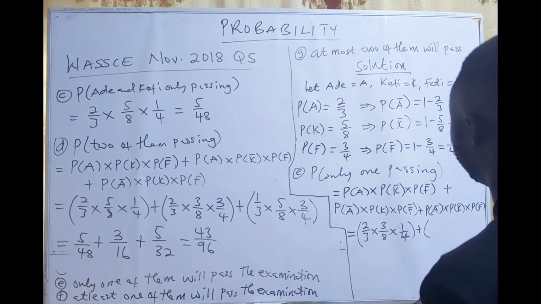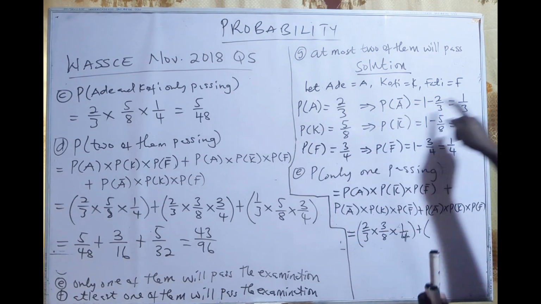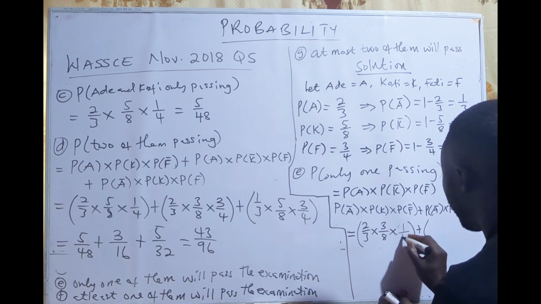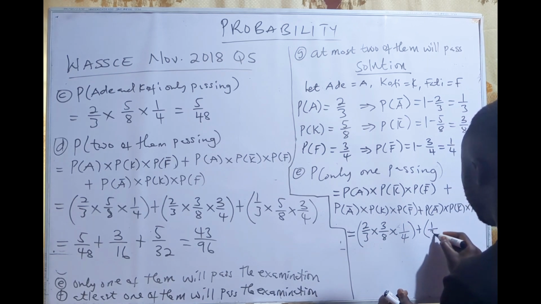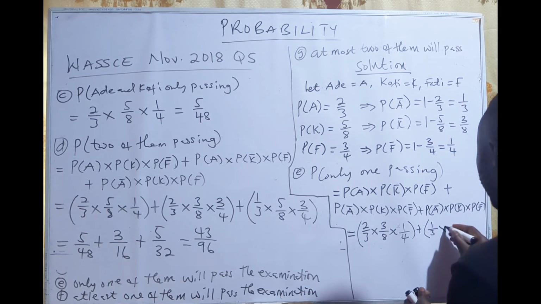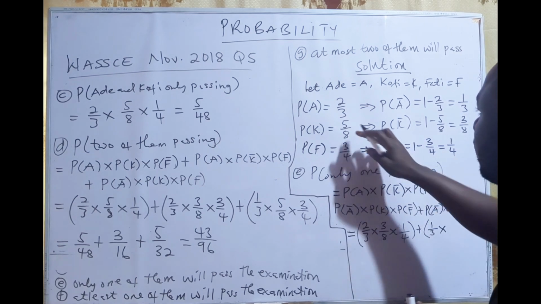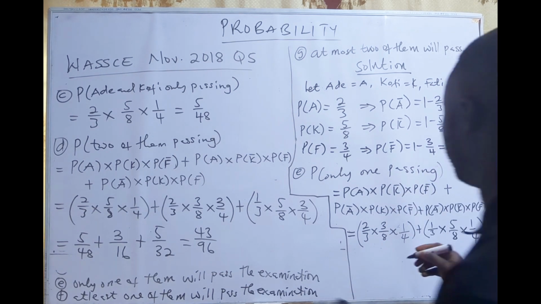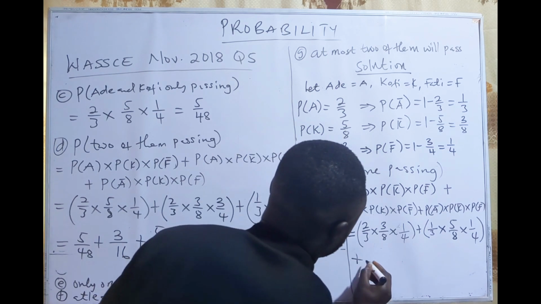Or the second option, Ade will fail 1/3, and Kofi will pass 5/8, and then Fatih will fail 1/4. Or then we have the third option.